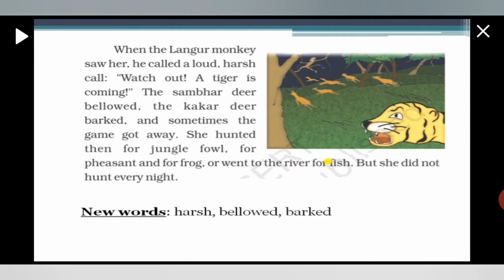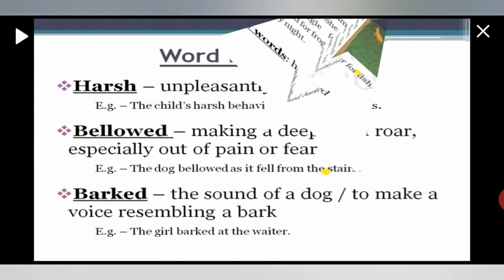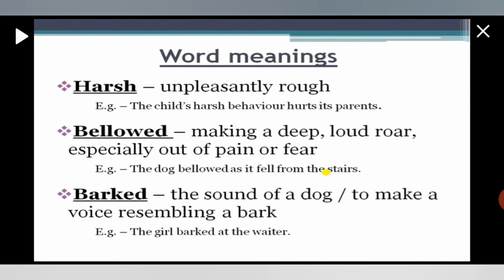So in this passage, we have the new words harsh, bellowed, and barked. Let's see the meanings. Harsh means unpleasantly rough. The child's harsh behavior hurts its parents. Now, bellowed: making a deep, loud roar, especially out of pain or fear. So the dog bellowed as it fell from the stairs. Barked, as you know, that sound of a dog, or to make a voice resembling a bark. The girl barked at the waiter.